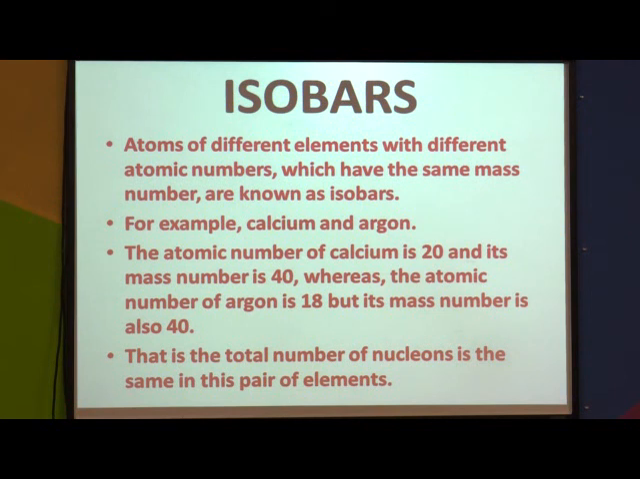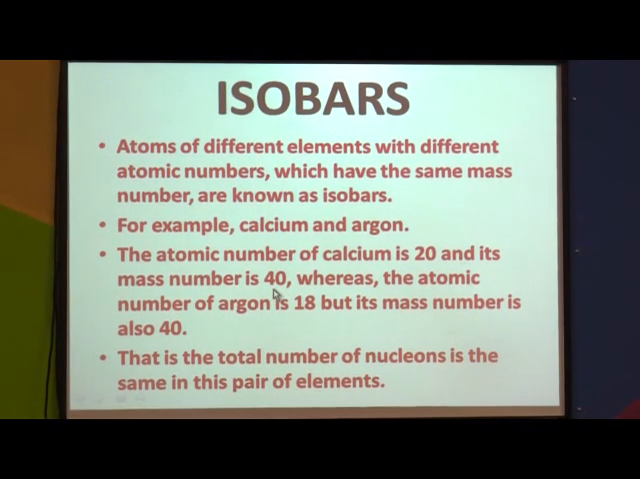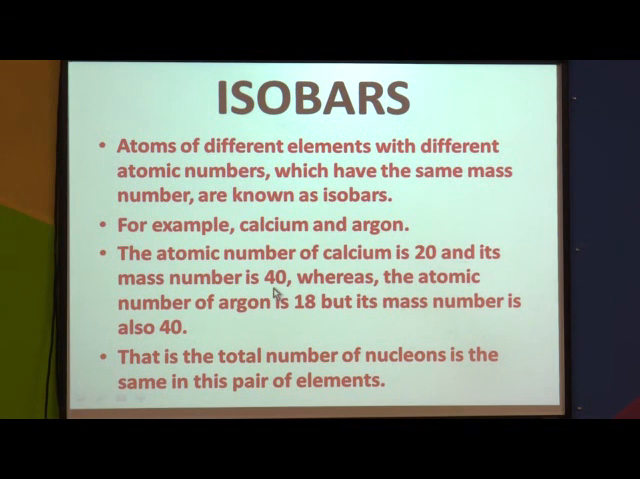Just remember, isotopes were atoms of the same element, whereas isobars are atoms of different elements. They are called isobars, meaning they belong to different elements, so their atomic numbers are different but their mass numbers are the same. For example, calcium and argon. The atomic number of calcium is 20 and its mass number is 40. How is the mass number 40? Because of the presence of 20 neutrons. So 20 protons plus 20 neutrons makes mass number 40.